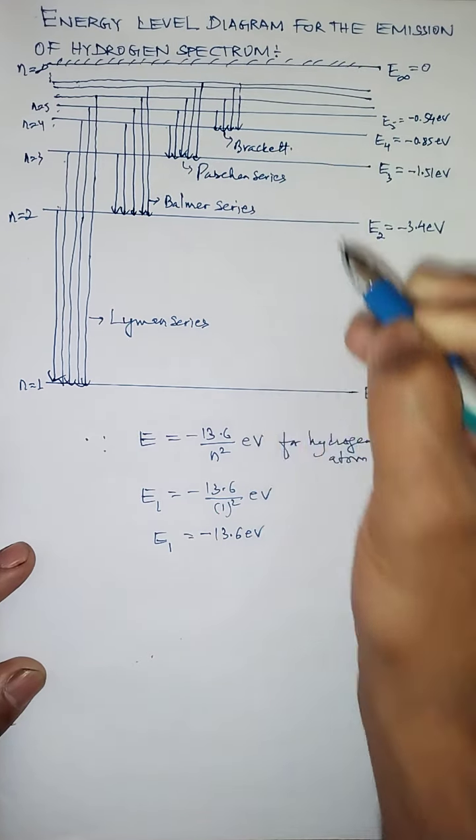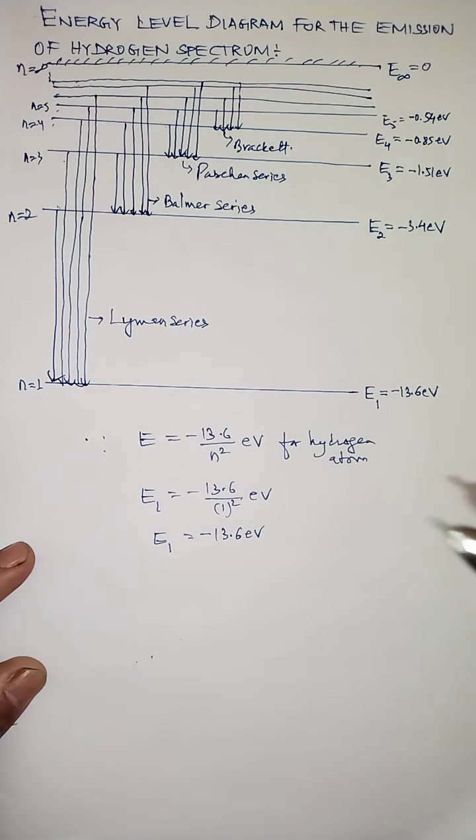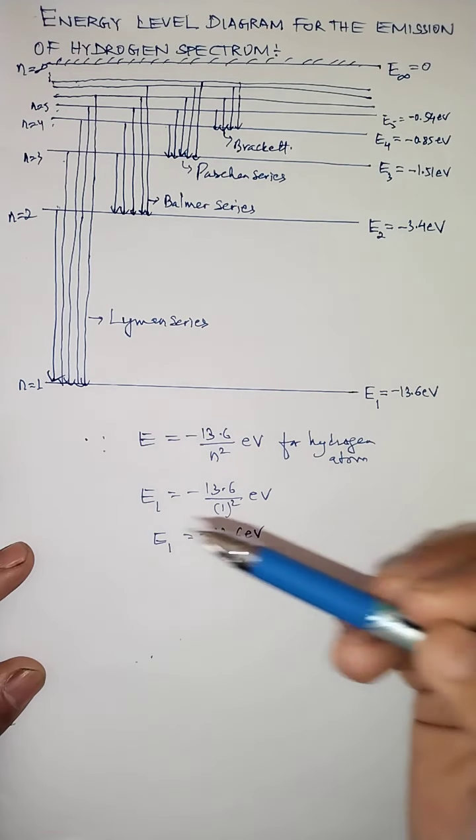So remember children, these series of the hydrogen spectrum, which we already discussed in the last class and the last YouTube video, can also be expressed with the help of this energy level diagram.